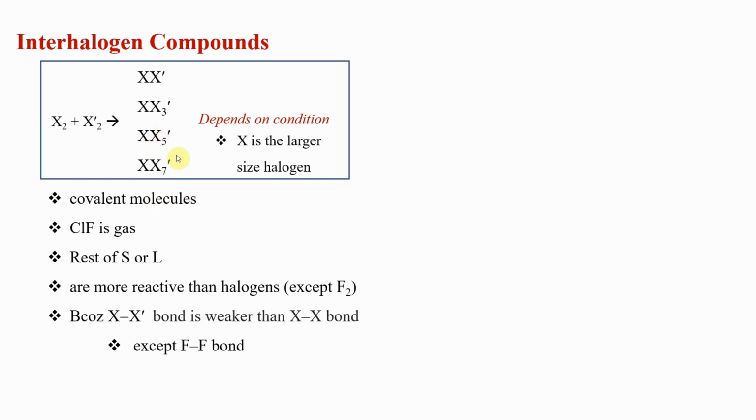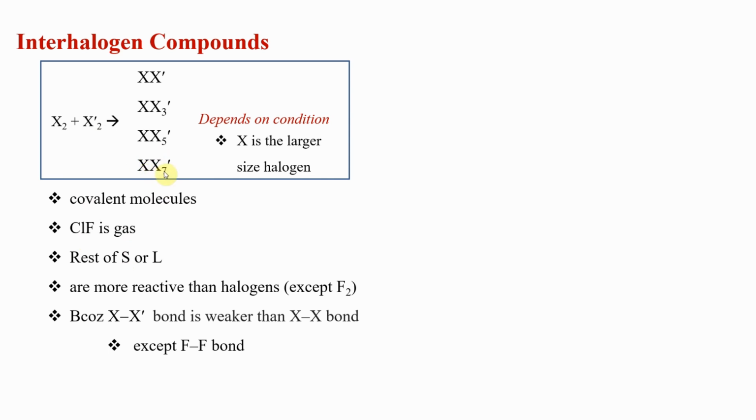Halogens are non-metals, so the bond has to be covalent. All of these are solids or liquids except ClF. It's very simple. The simplest interhalogen compound should be chlorine and fluorine, and the molecular mass is low, so it's a gas. Everything else is solid or liquid. The lower you keep going down, it will become a solid. Molecular mass is high.